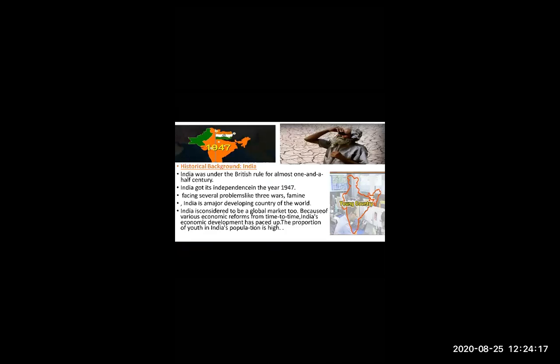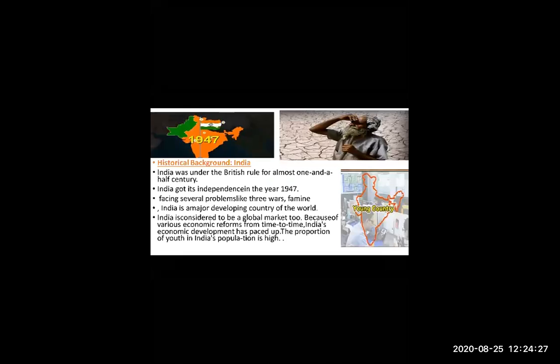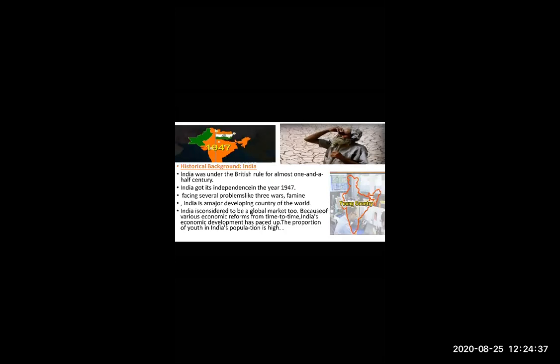Now the main part coming over here, that is historical background. As you all know, for over 1.5 centuries there was British rule on us, on India. And not only that, after independence, when we got independence in 1947, we have faced so many situations and so many things like famines.